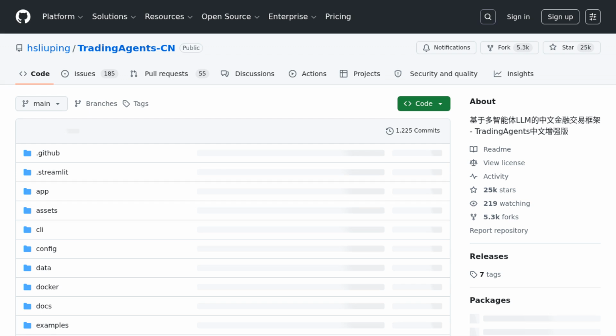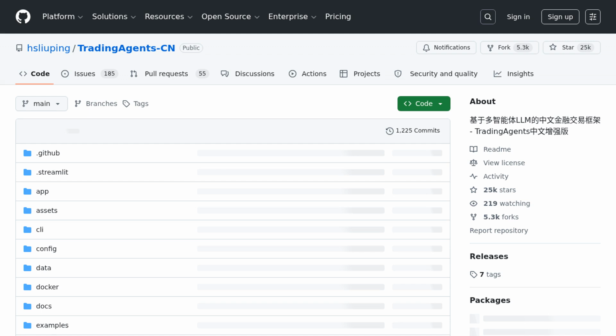What happens when a powerful open-source AI trading framework gets completely rebuilt for the world's second-largest economy? The result isn't just a simple translation. It's a total reimagination of how AI can tackle a unique financial market. This offers a powerful blueprint for what deep technological localization really looks like.